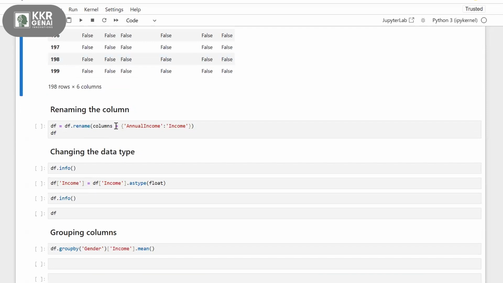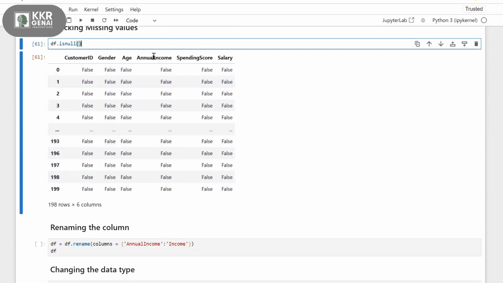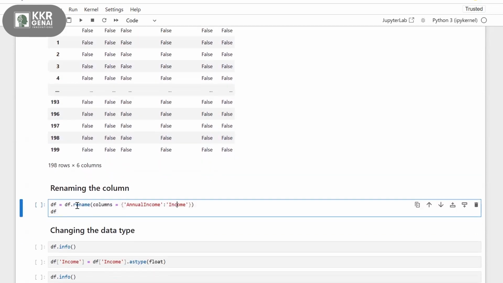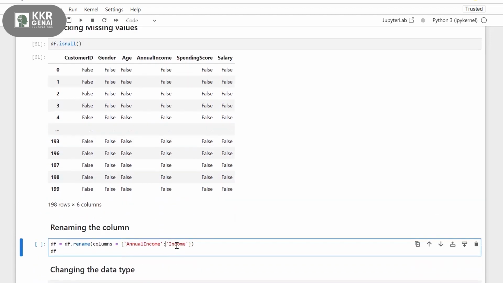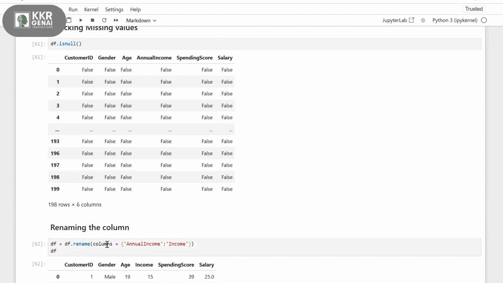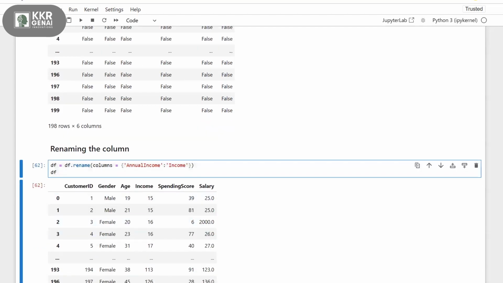Then if you want to rename your column, let's say I have the column called annual income. I just want to rename this annual income to only income. Then I need to use this function called rename, df dot rename of, and inside the bracket, I write columns equals to, and in curly braces, I mention my old column name. So annual income is my old column name, and this is my new column name. This is how the syntax looks: rename of columns equals to this. Now if you observe, my annual income is changed to income.